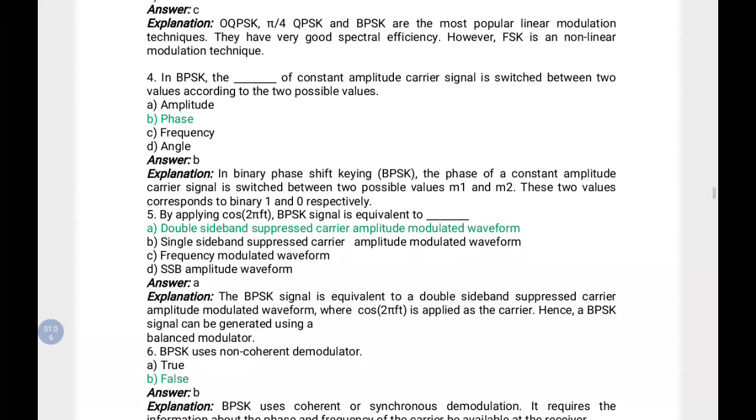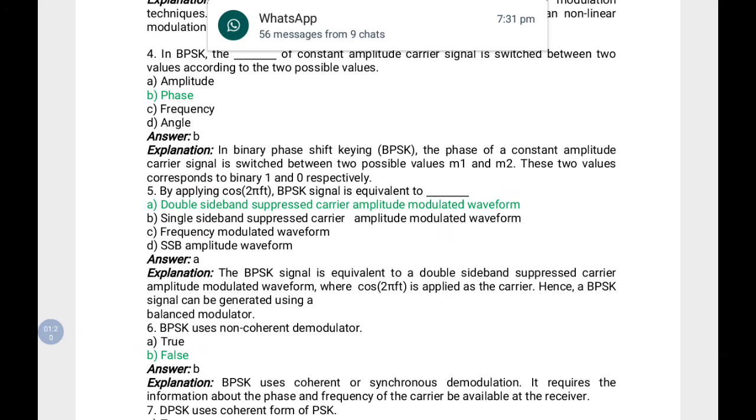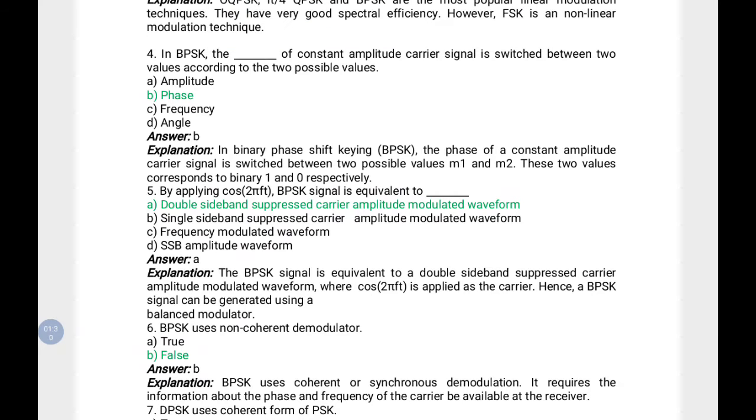By applying cos of 2 pi ft, the BPSK signal is equivalent to a double sideband suppressed carrier amplitude modulated wave. This is a very important thing. When you apply cos of 2 pi ft to a BPSK signal, it becomes a DSB, double sideband suppressed carrier AM signal.